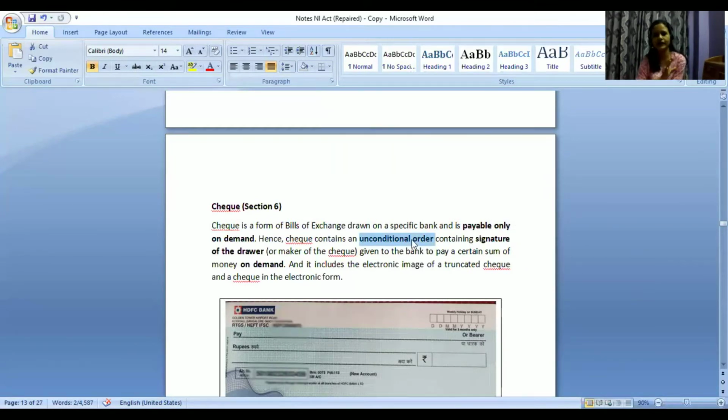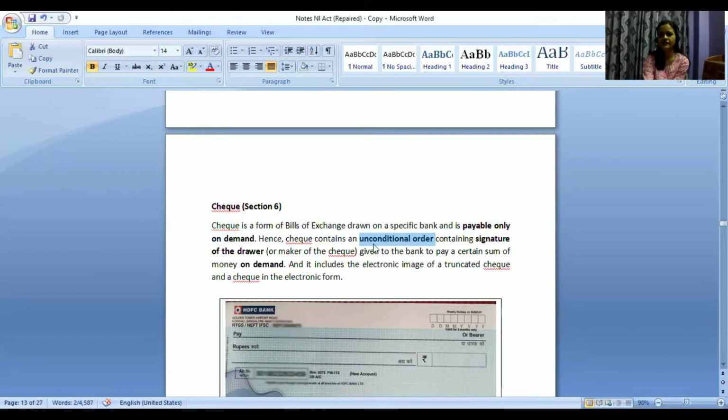If I have an account in HDFC Bank, I will give the order to my HDFC Bank that if this particular check is deposited by this person, you need to release a payment of 20,000 rupees, 50,000 rupees, or whatever the case may be. So this order is here also, but this order is given to the bank. But in case of regular bills of exchange, order is given to the debtor that you need to pay me 50,000 rupees. So I order you that on 10th of December, you pay me this amount of 10,000 rupees. But in case of check, this order is given to the bank where I have my account.